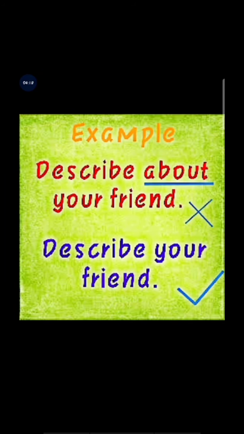Another example: describe about your friend. This is also wrong. Describe your friend.